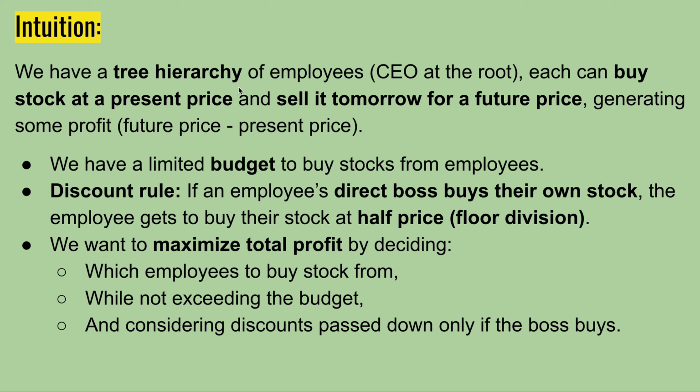We are given a tree hierarchy of employees, with the CEO at the root, and each can buy the stock at the present price and sell it tomorrow at the future price, generating some profit: future price minus present price. We have a limited budget to buy the stocks. The discount rule is: if an employee's direct boss buys their own stock, the employee gets to buy at half price. We want to maximize the total profit by deciding which employees to buy from without exceeding the budget, considering the discount is passed down only if the boss buys.